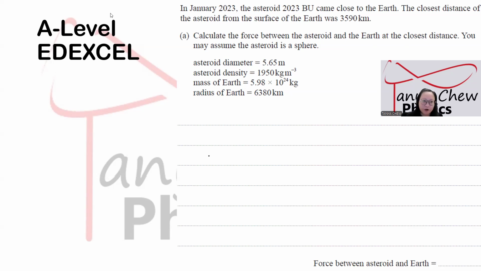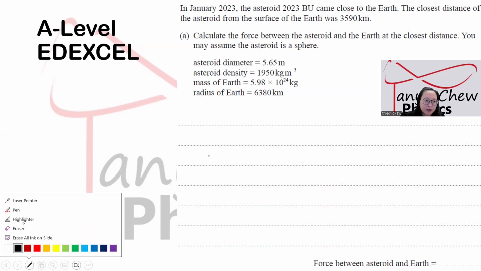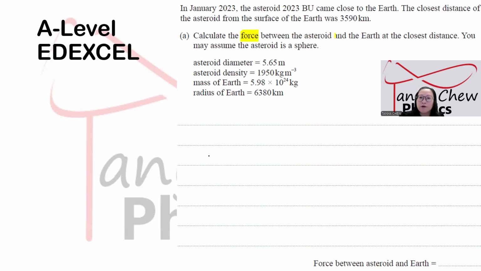Right? So everything is given here. No worries. All we need to do is just write down the equation that I am supposed to use to perform my calculation. Look at the question again. The question asks me to find the force between the asteroid and the Earth.